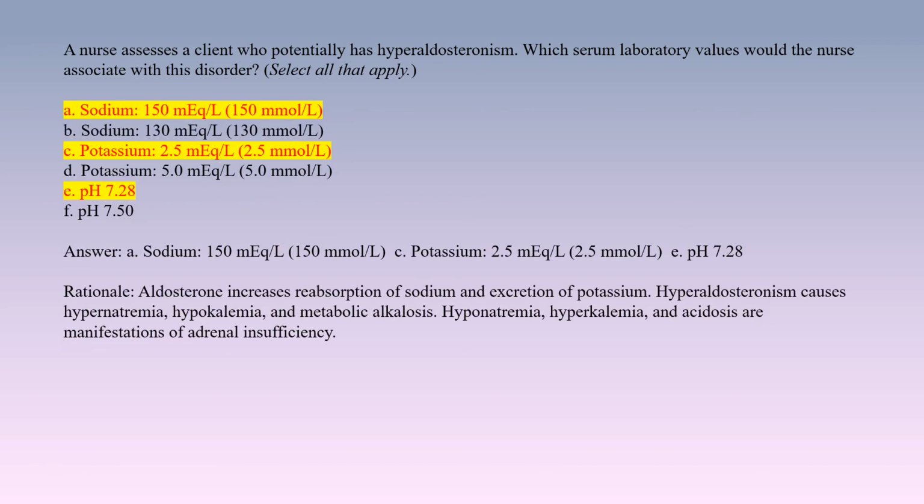Answer. A. Sodium 150 mEq/L, 150 mmol/L. C. Potassium 2.5 mEq/L, 2.5 mmol/L. F. pH 7.50. Rationale. Aldosterone increases reabsorption of sodium and excretion of potassium. Hyperaldosteronism causes hypernatremia, hypokalemia, and metabolic alkalosis. Hyponatremia, hyperkalemia, and acidosis are manifestations of adrenal insufficiency.